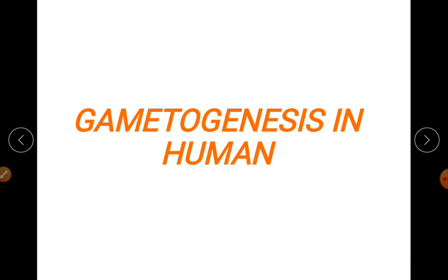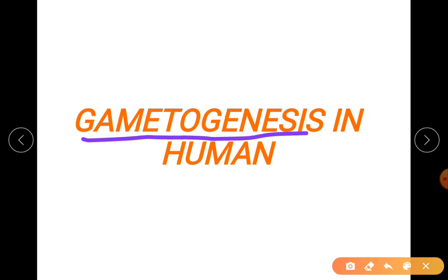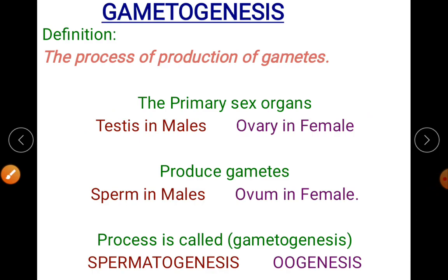So once you have understood the structure and the function of the sex organs, you are now going to understand what process occurs within the primary sex organ. The process you all already know, it is gametogenesis. So today we are discussing the gametogenesis process. Gametogenesis comes under your pre-fertilization.